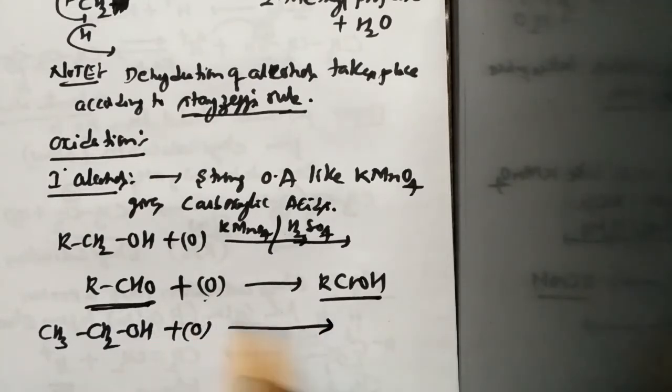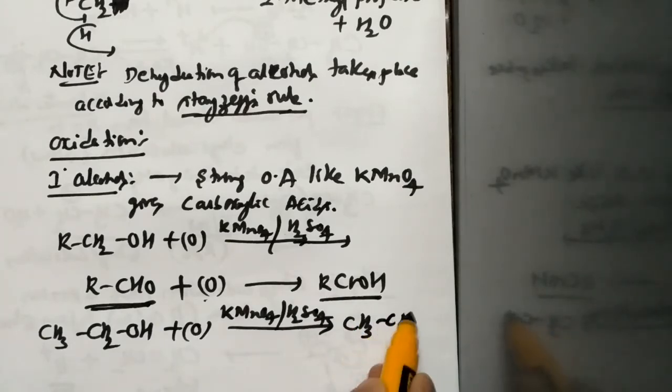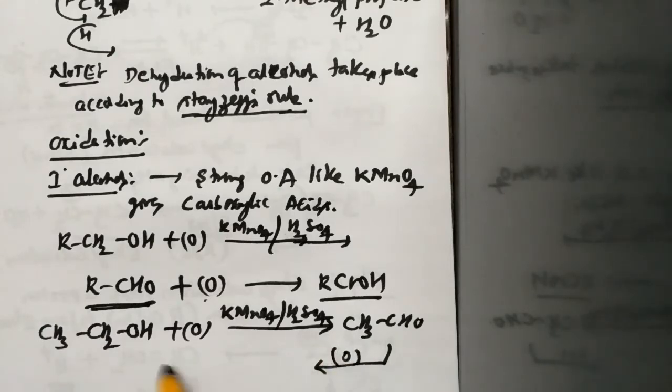When this ethyl alcohol is subjected to oxidation in the presence of acidified KMnO4 solution, it gives rise to CH3CHO, which is nothing but acetaldehyde. So this acetaldehyde upon further oxidation gives rise to acetic acid.